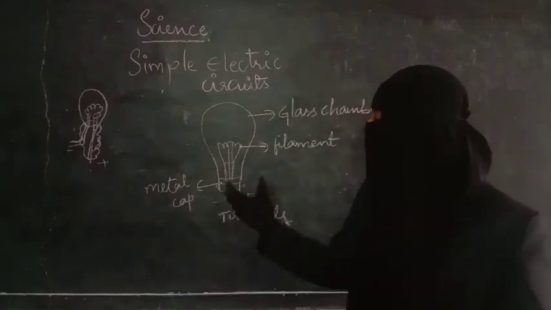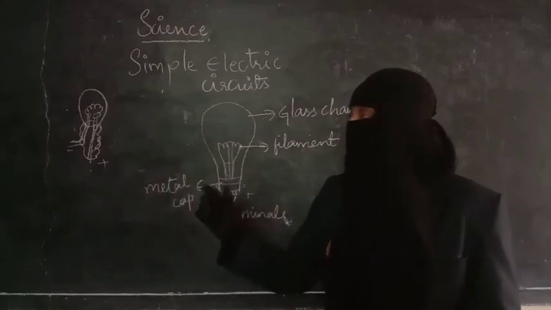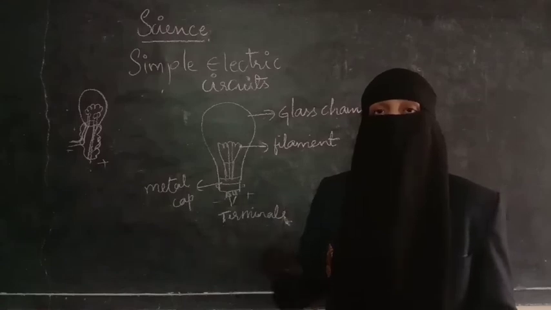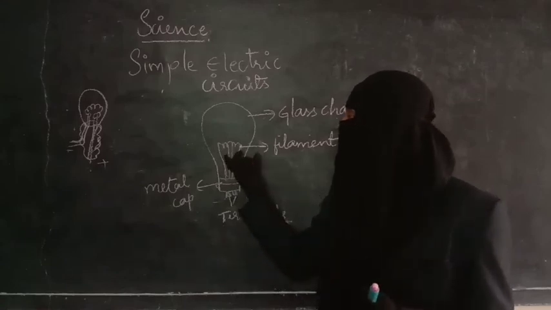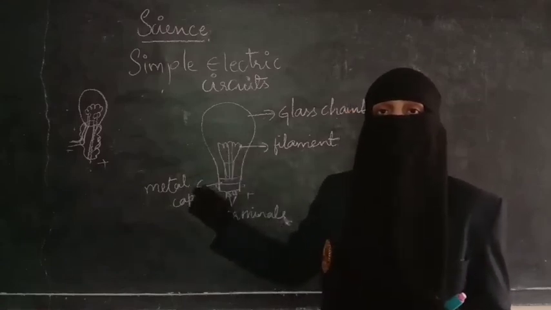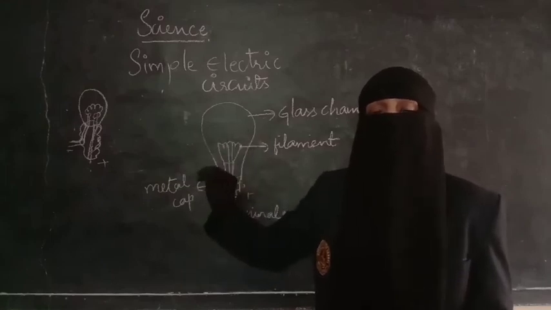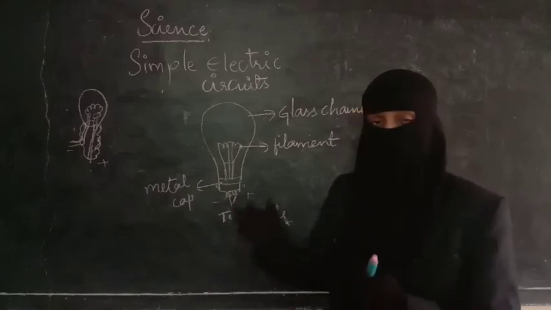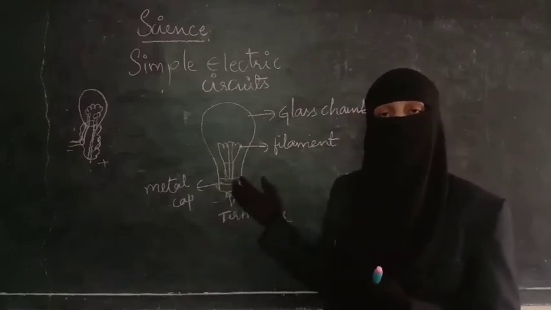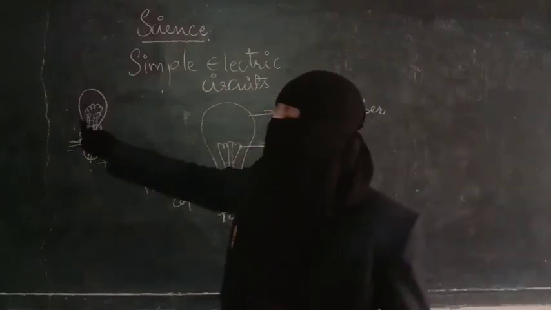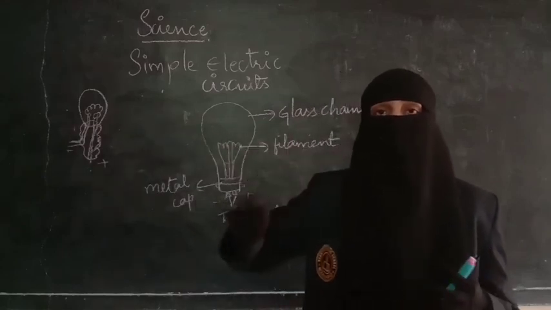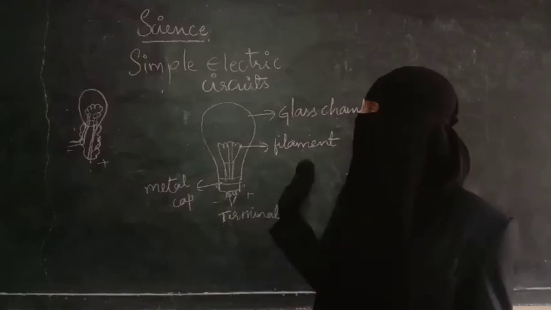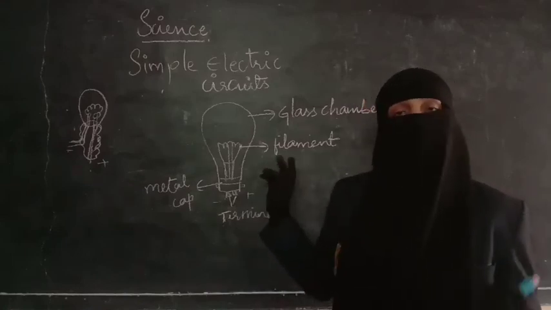Whenever we switch on the light, the filament will give out light. The filament will become hot. It will become red hot. The complete filament will become too hot. After becoming hot, it will give out light. That light will be reflected, and we can see it in our room or in the area where the electric bulb is present. In the same way here also, the filament will first heat, it will burn, then it will give out light. The part of the bulb which gives out light is the filament.